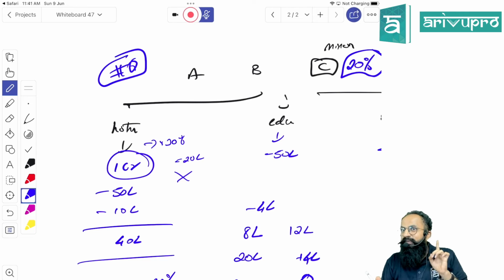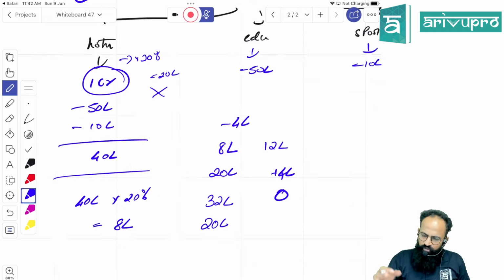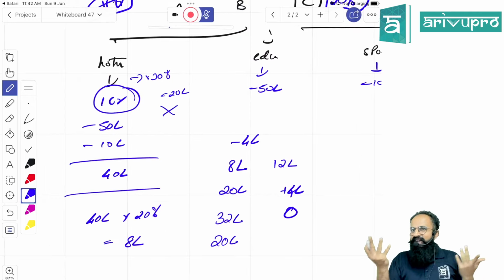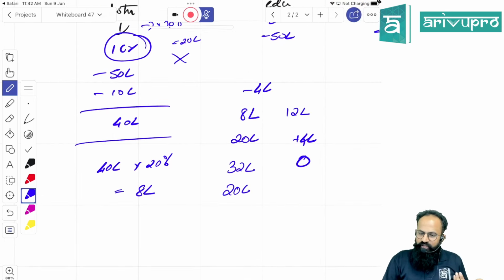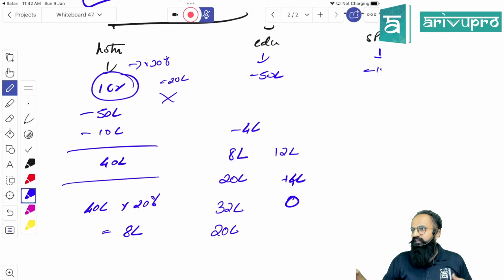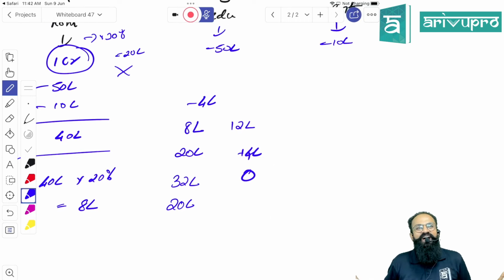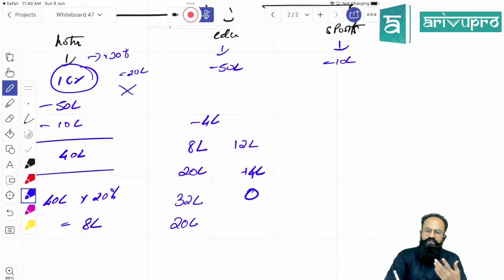Getting it? Sure? 100%? So this is how you need to do it. I don't know how you got all the other answers. Clear? I know you would have got 20, and I know you would have got the 8 lakh. This is how you make it. The rest, rest in peace only. 32 lakh, I don't even know how you got. Counter directly paid 50% of profit. Okay, but it's clear, 100%. Correct. This is true. This is how you need to do it. Correct. Okay.